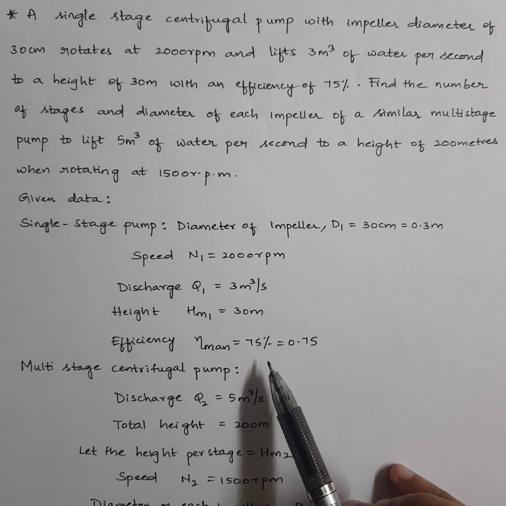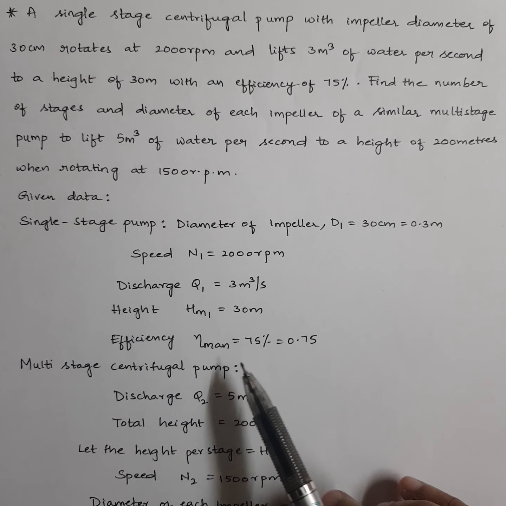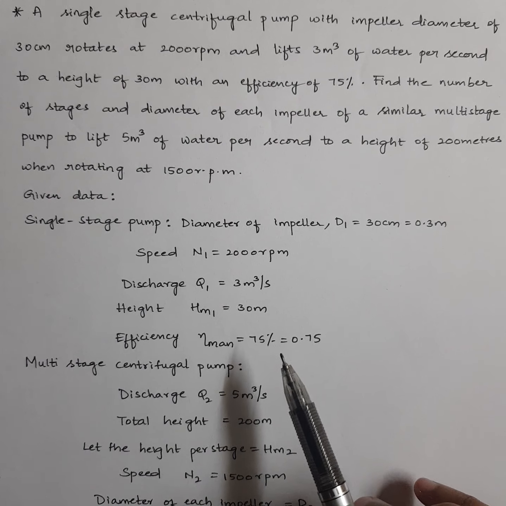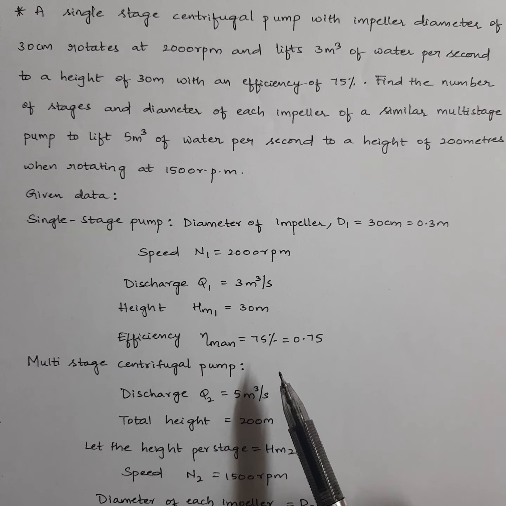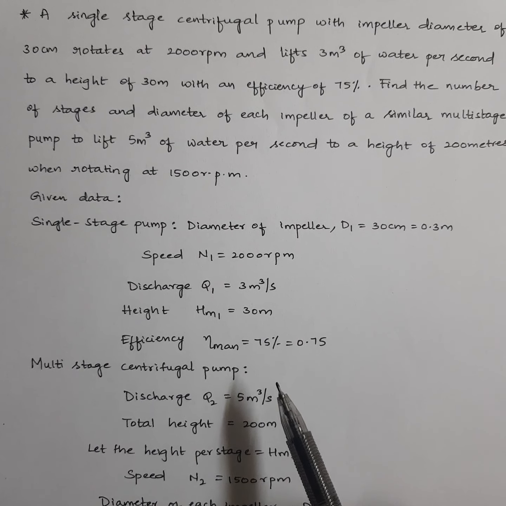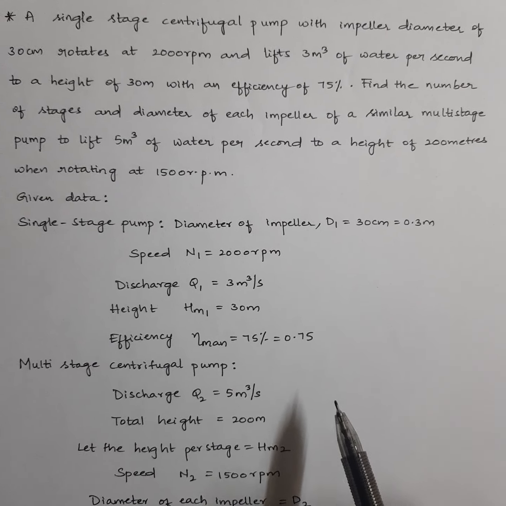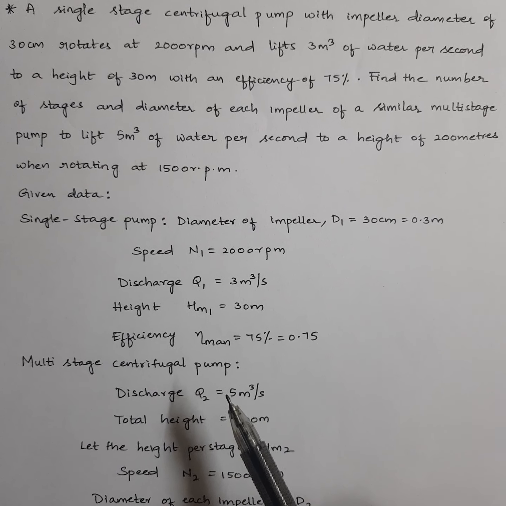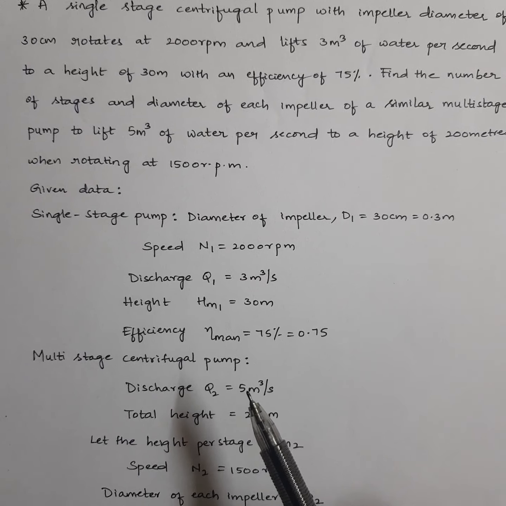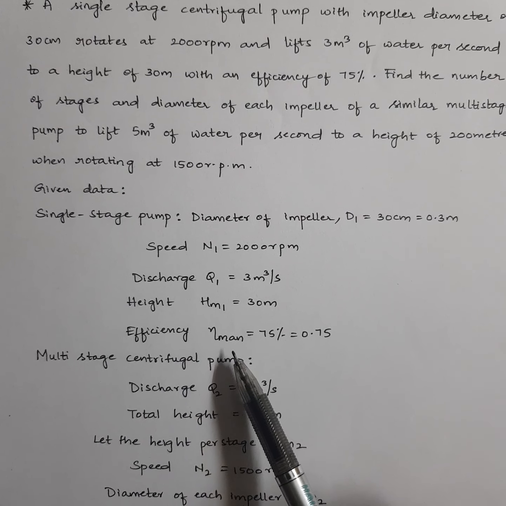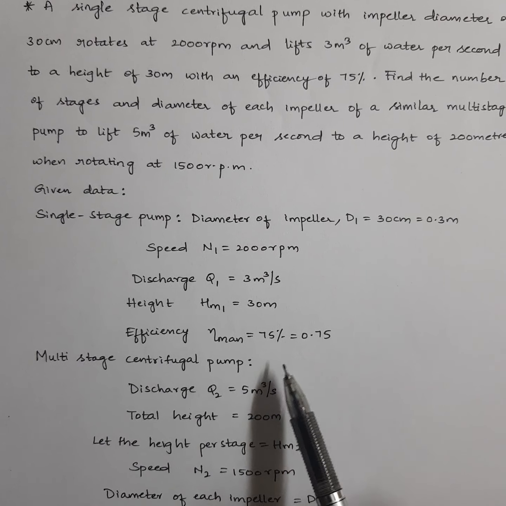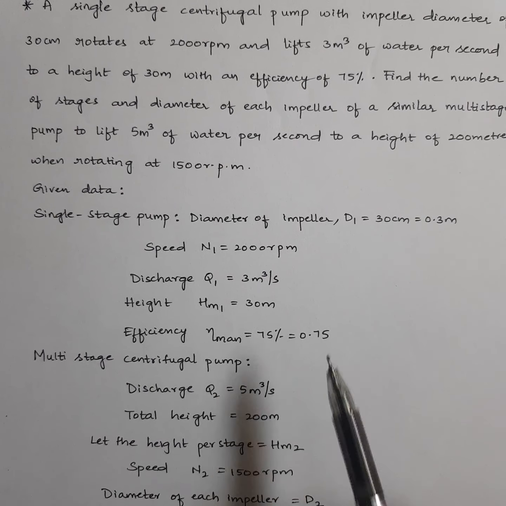This I have already mentioned in my earlier videos also. If just a word efficiency is given, means it will be manometric efficiency. Unless it is overall efficiency given in the question, then only you should take it as overall efficiency. If nothing is given, if they just say efficiencies of this percentage, it means it is manometric efficiency. So eta man is equal to 75%, so 75 by 100, which is equal to 0.75.